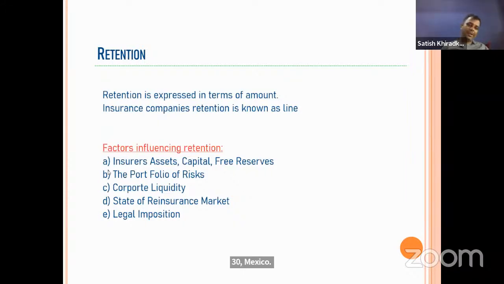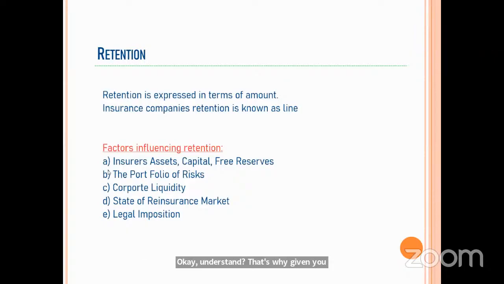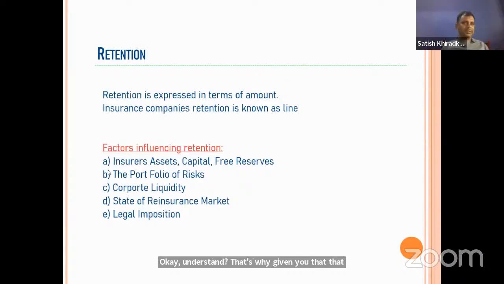So the maximum limit of the cession is 30 lakhs. That's why I gave you that example. Don't say 44 lakhs blindly. You have to check the limit of this reinsurance treaty also. 30 lakhs is the correct answer. I hope it is clear now.